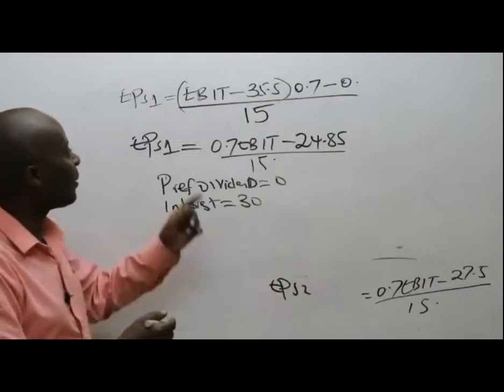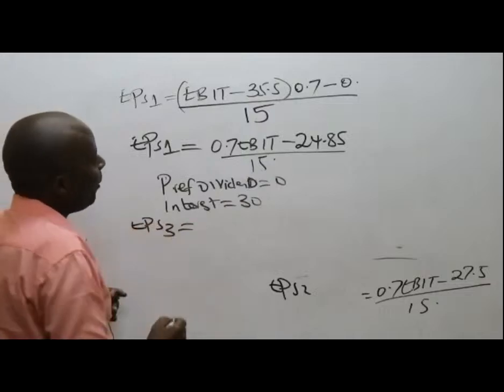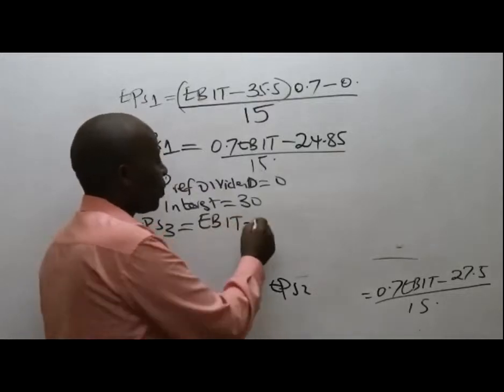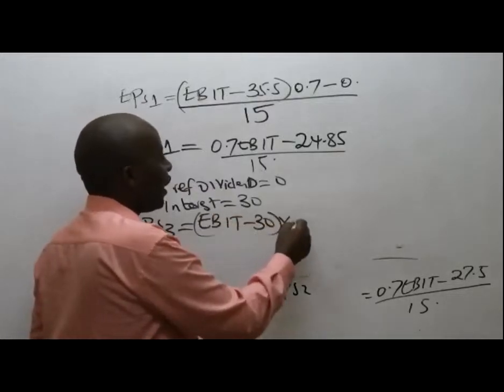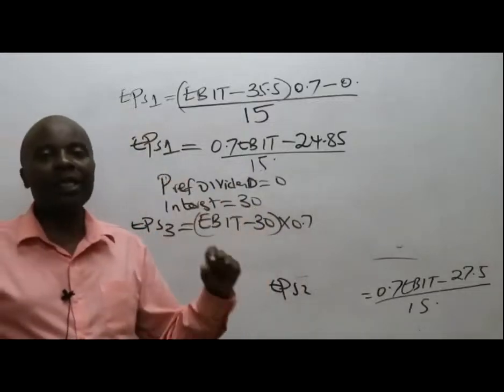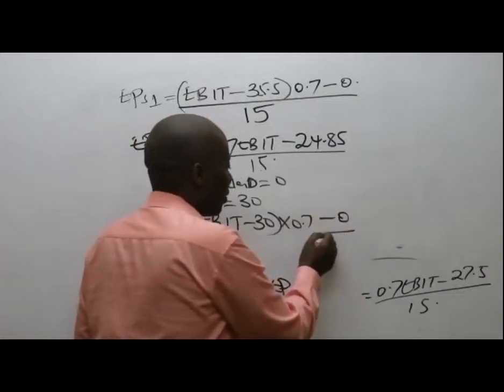So please substitute in the equation. EPS 3 will be equal to EBIT minus interest, which is 30, multiplied by 0.7 because our tax is 30%, so 1 minus 30% is 0.7. Preference dividend, nothing like that, so 0.